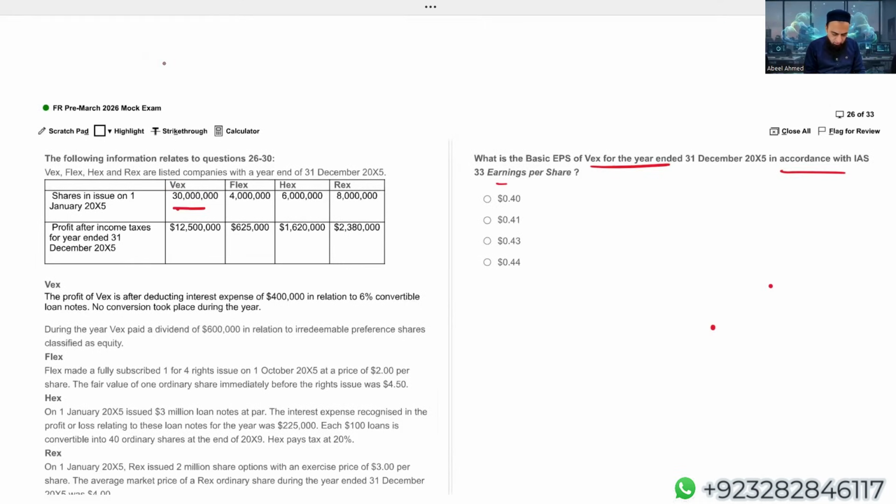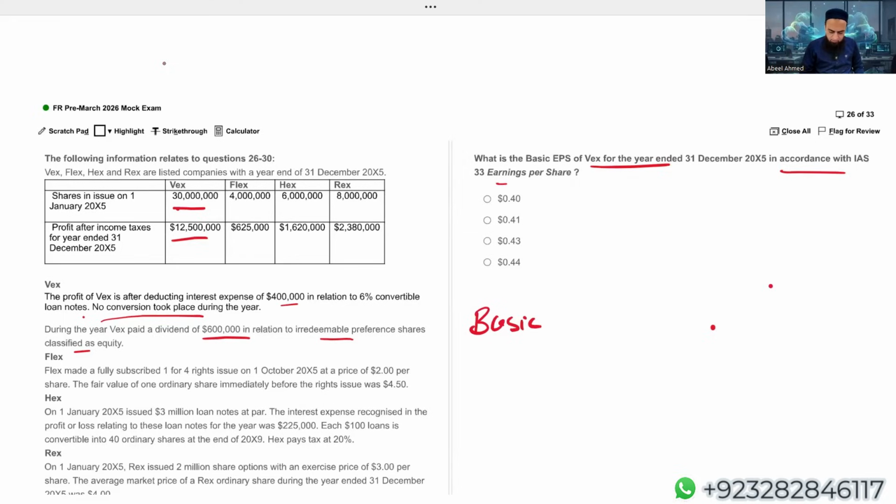Profit after income tax for the year ended December X5 is 12.5 million. They have given us the shares which VEX has issued. Simply, you can say opening number of shares is 30 million. The profit is after deducting interest of 4 lakh in relation to 6% convertible loan notes. No conversion took place during the year. During the year VEX paid dividends of 600,000 in relation to irredeemable preference shares classified as equity. So I would say it's as easy as ABC, very easy. Generally we do not expect such an easy question, but the examiner has asked here.